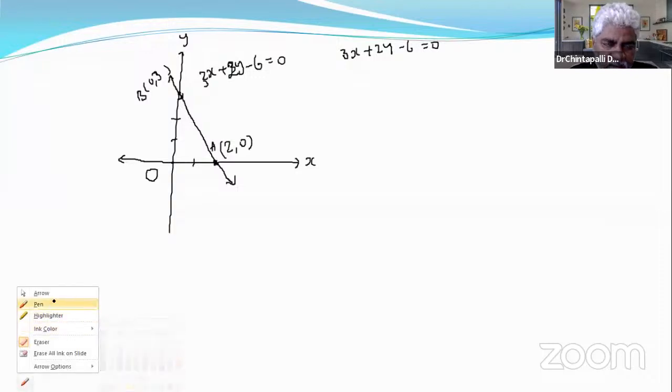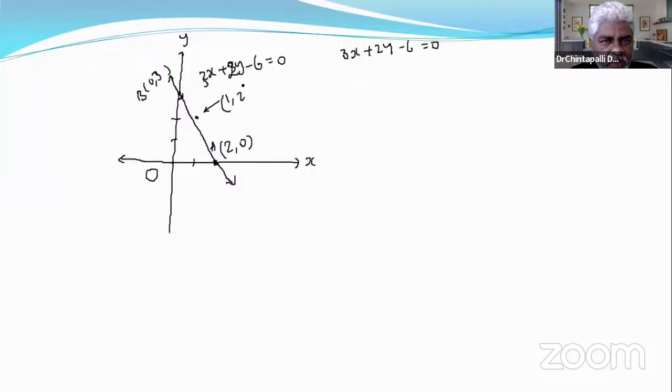If you mark it correctly, it will be like here. It is here, clearly. 1 comma 2, right? Now if they ask us to check whether the point 1 comma 2 is on that line or not, we can answer surely that the point 1 comma 2 is not on the line 3x plus 2y minus 6 is equal to 0.